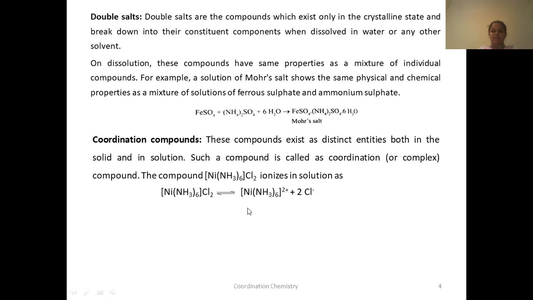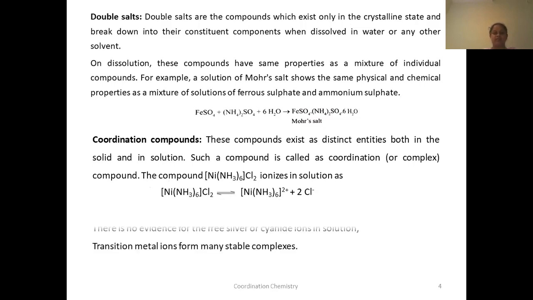The other side, on the right side, will be the anion. Otherwise, if the complex ion is on the right side, then it will be an anion, and the other thing will be a cation. You will know this as we go further.